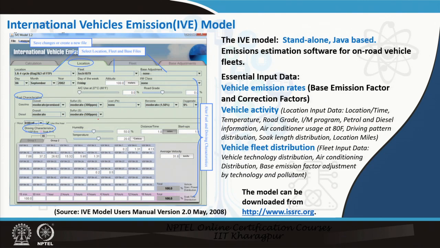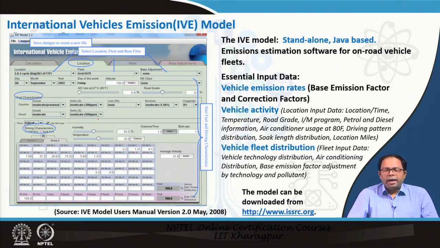So this is the International Vehicle Emissions model, a variant of the MOVES model, and it is a standalone model written in Java, and there are three essential input data that have to be put in. One is vehicle emission rates, another is vehicle activity, and the third is the vehicle fleet distribution. Vehicle emission rate is basically the base emission for that particular technology, that particular vehicle kind and so on, and also different correction factors. That means depending on change in altitude, depending on change of a particular technology, depending on change of use of air conditioner, we change the base emission factor.